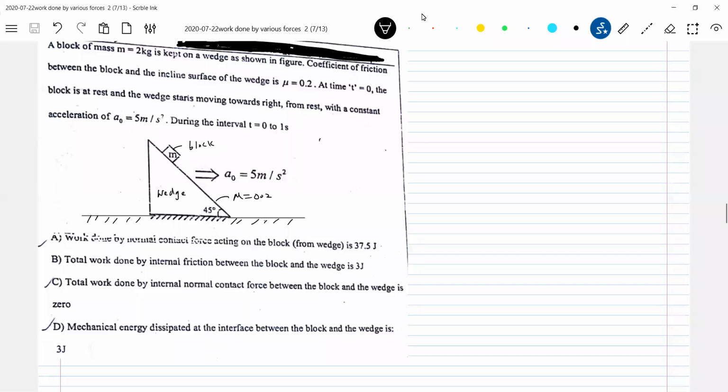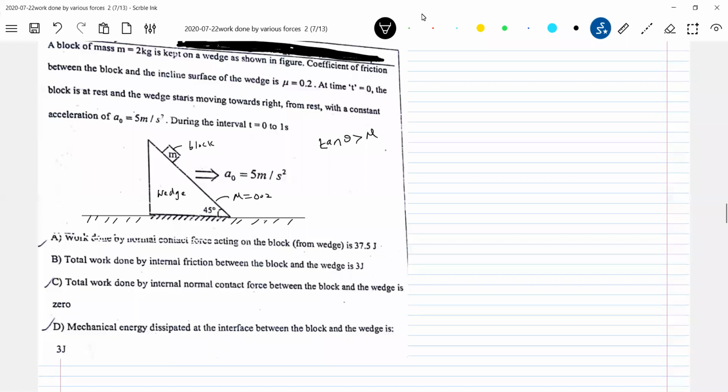Tan theta is definitely greater than mu, no? Then if I don't move the wedge, what happens to the block? The block will slide. So I'm accelerating the wedge. Then because of this acceleration, the block may be at rest with respect to the wedge. That we are supposed to check, no? Is the block at rest? How to justify this? Again, for what acceleration will the block be at rest?